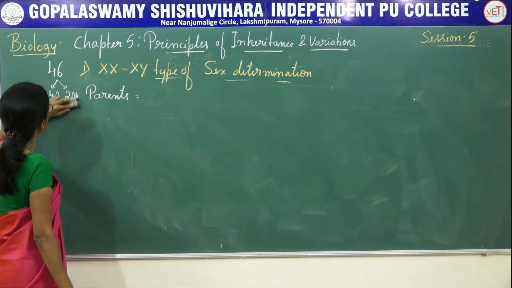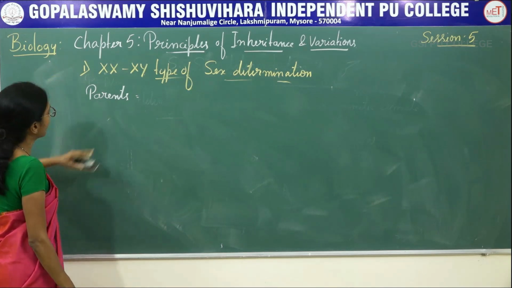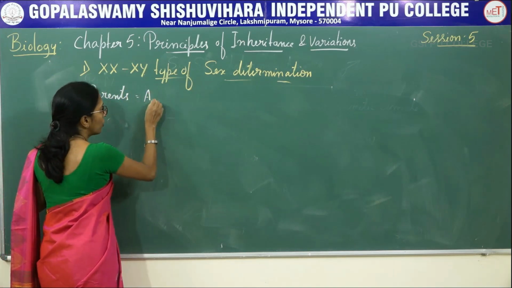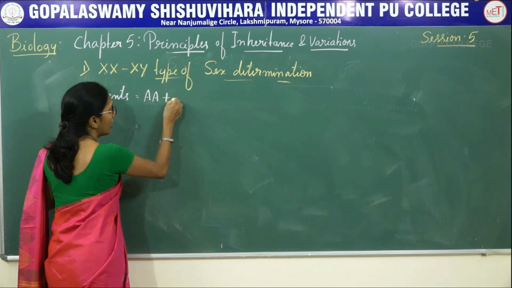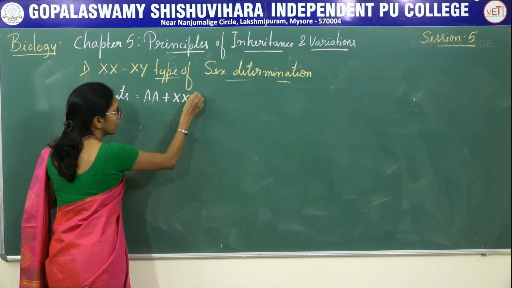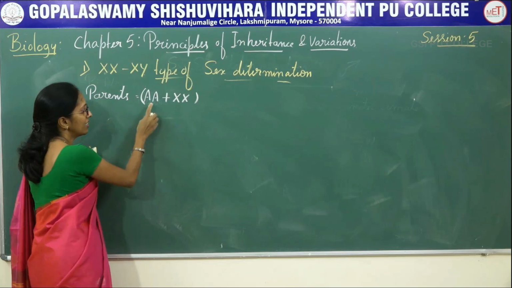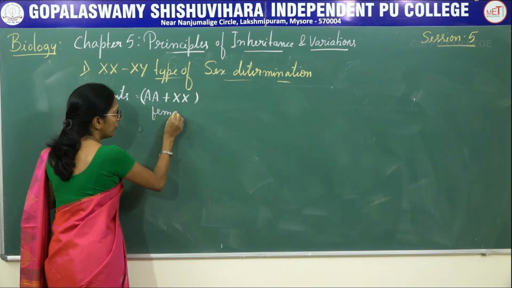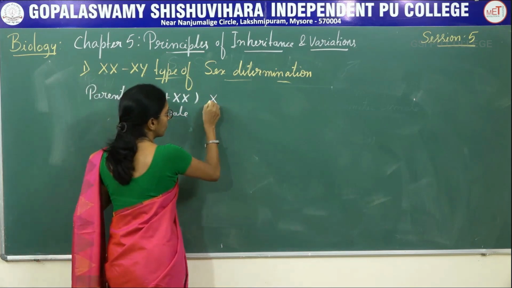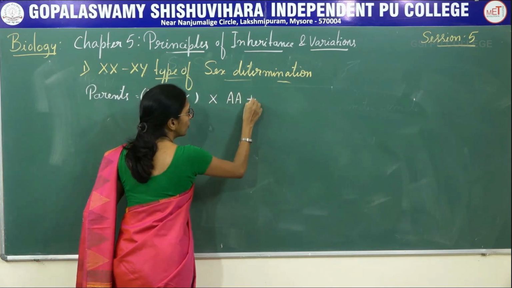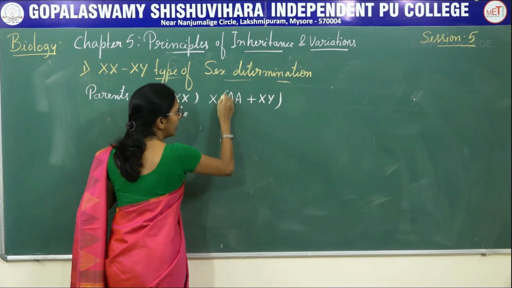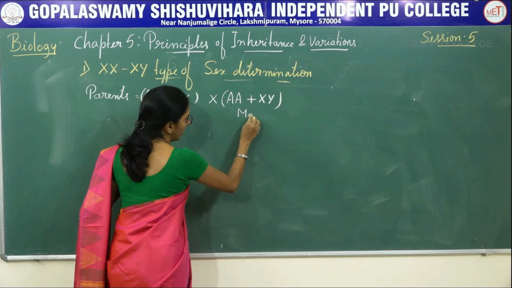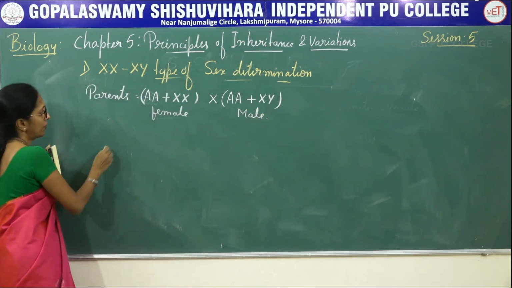So here, coming to the XX and XY type, the parents are autosomes plus XX chromosome. That means 44 plus XX, so this is said to be female. Cross with autosome plus XY, so autosome 44 plus XY, that is said to be male. This is about the parents.